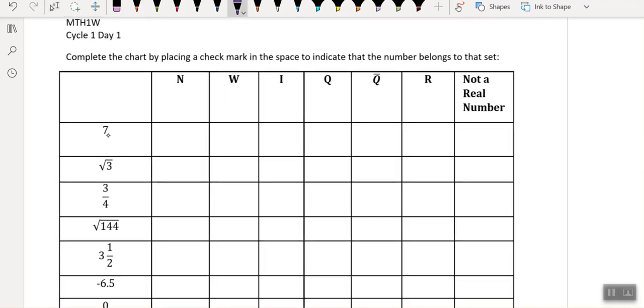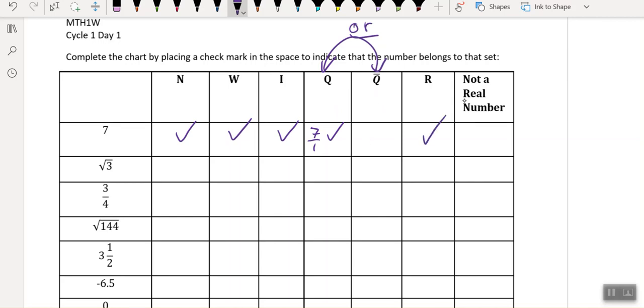So for the first one, we have the 7. Does 7 exist in natural numbers? 1, 2, 3, 4, 5, 6, 7. 7 is there. Whole numbers, it's also there. Integers, yep, 7 still exists there. And 7 can be written as 7 divided by 1. So 7 divided by 1 is a rational number. It is not an irrational number, because you can either be one or the other. You can't be both. You can either be rational or irrational. You're just one or the other.